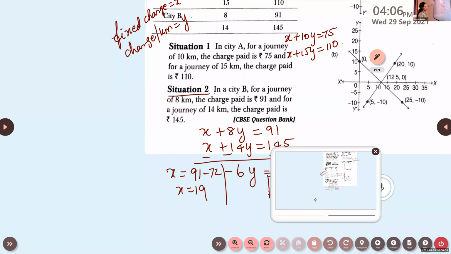Now look at the next one, the fifth question. The lines representing situation 2 are, from the graph, what you can decide? Are they parallel, intersecting, coinciding, or none of the above? In situation 2, we are getting the lines as intersecting lines.